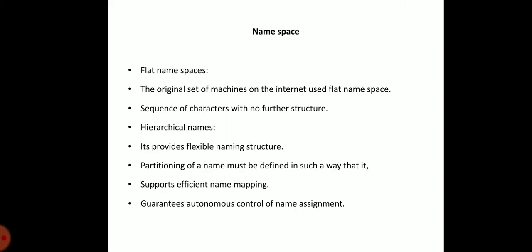Okay. Now the namespaces. The namespaces are of two types. Number one, flat namespace, and number two, hierarchical namespace. The names assigned to machines must be carefully selected from a namespace with complete control over the binding between the names and IP addresses. In the flat namespace, the original set of machines on the internet used flat names. It consists of a sequence of characters with no further structure. A name is assigned to an address. The advantages of the flat name were that it was convenient and short.